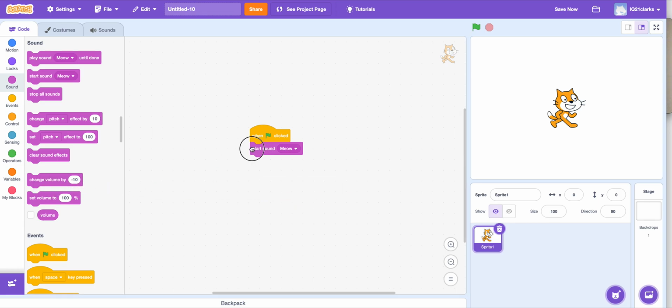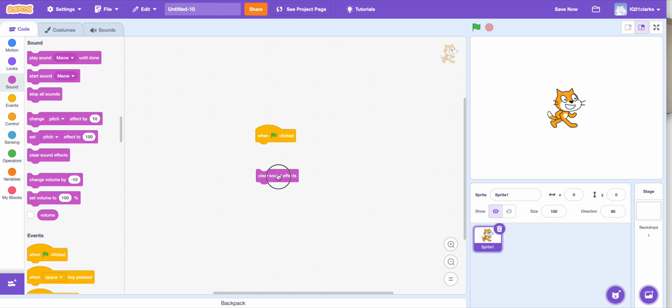So now, what is set pitch? Just like change pitch, we have set pitch. So it's pretty much the same thing, just you're setting it. It won't change unless you have anything else to that.